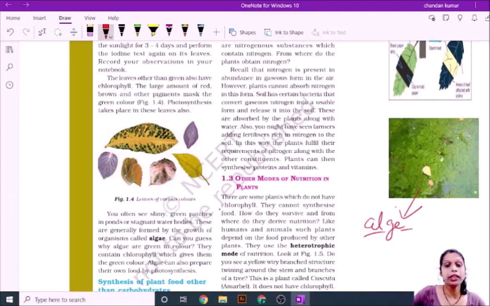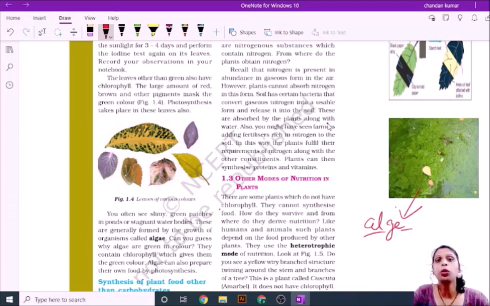Okay. Then if I talk about carbohydrate, plants get carbohydrate through the process of photosynthesis. But how do plants get other nutrients like nitrogen and protein? For nitrogen and protein, they depend on soil.